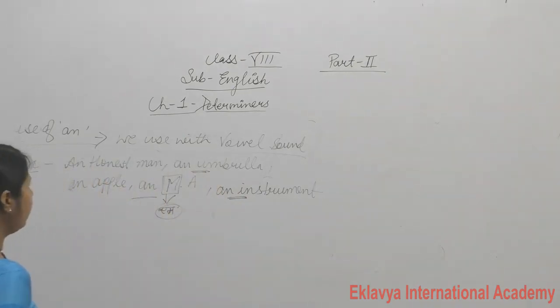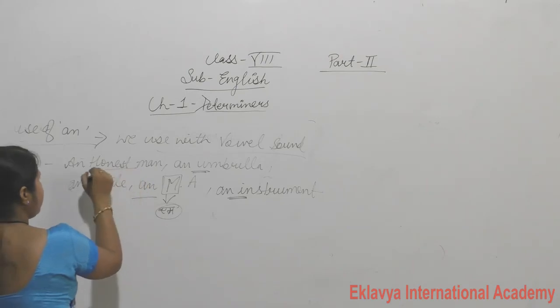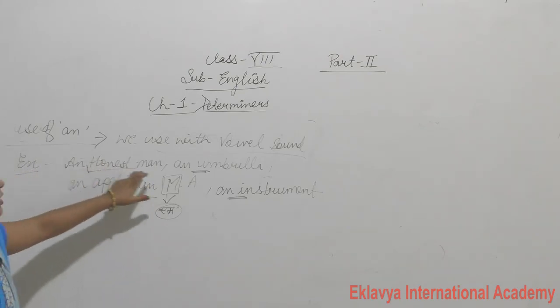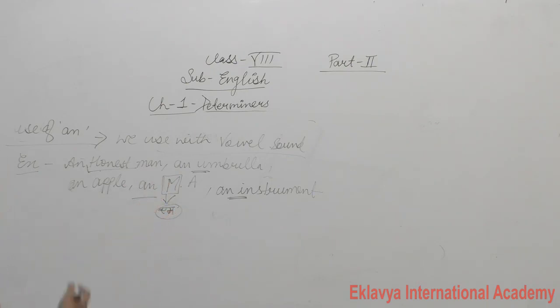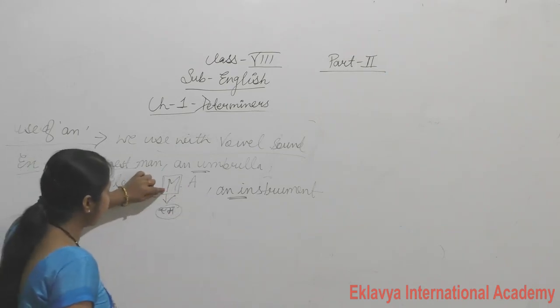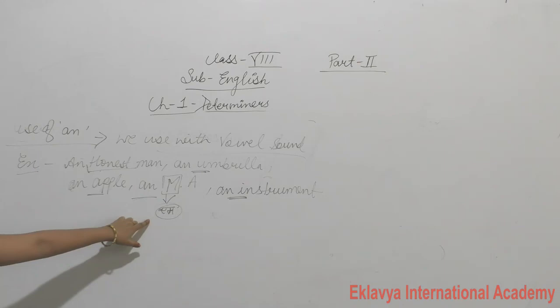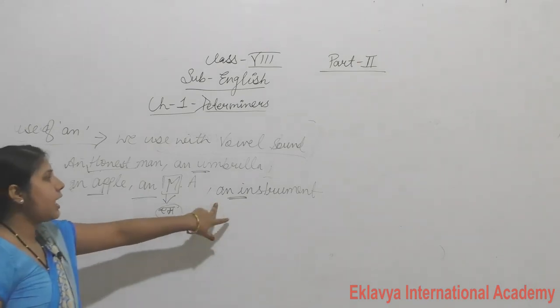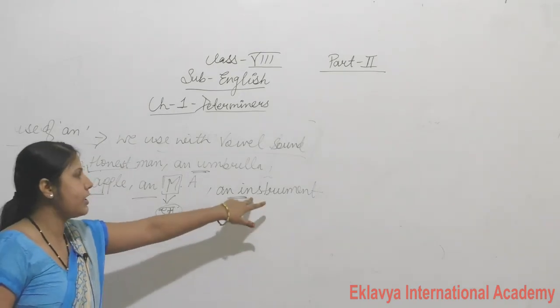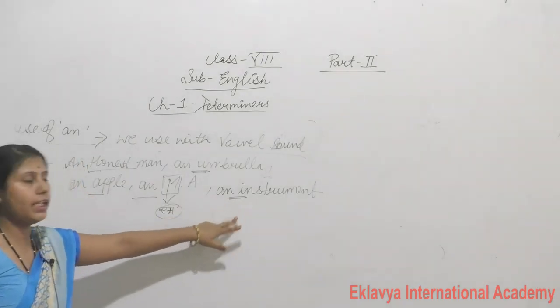An umbrella. Honest: H is silent, and the sound is "on." An honest man. Clear? An apple. An MA. So the word begins with a consonant, but our sound is a vowel. Okay? An instrument. Our sound is "I."